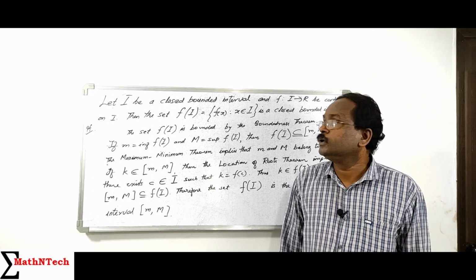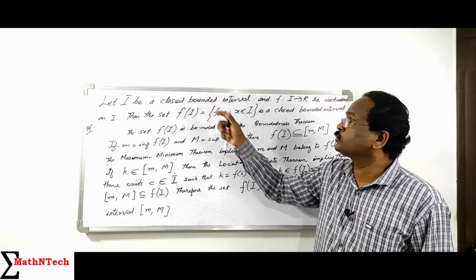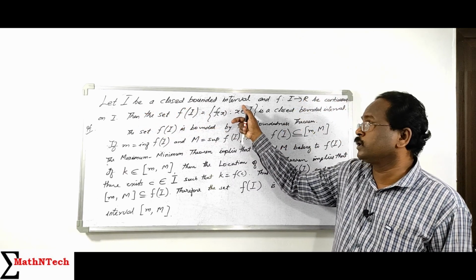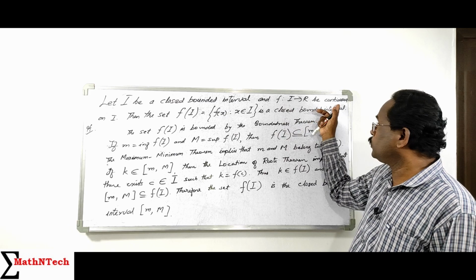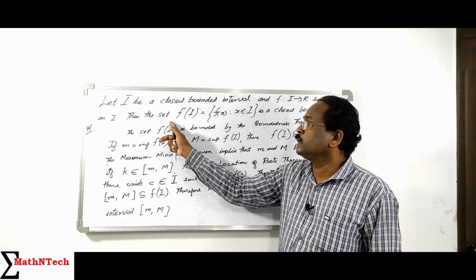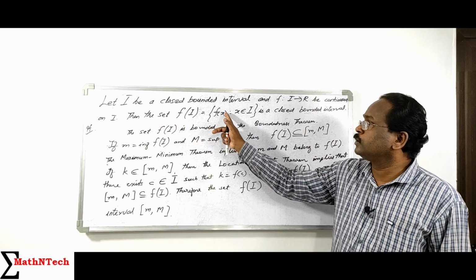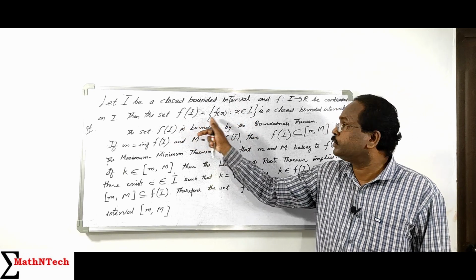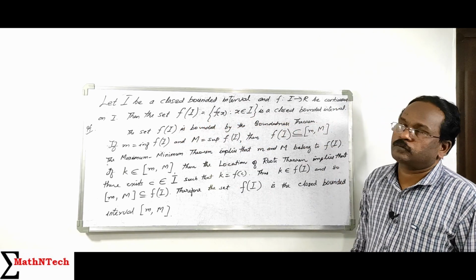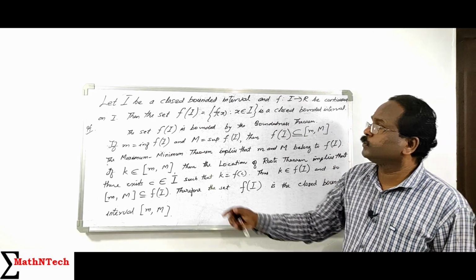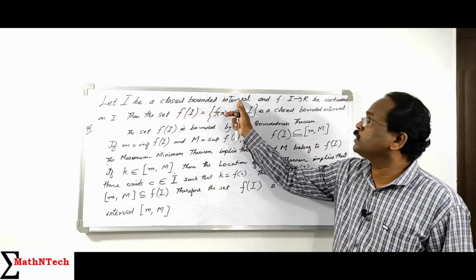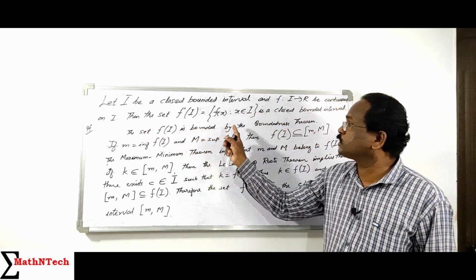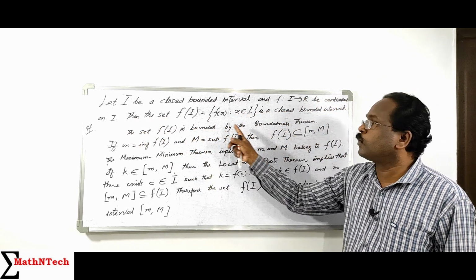So the proof is over. Let I be a closed bounded interval. Note the statement: I is a closed bounded interval and f from I to R is continuous on I. Then the set f of I, that is the range set, is a closed bounded interval. We already proved that if I is a closed bounded interval and f from I to R is continuous on I, then the function f is bounded. That is the boundedness theorem.